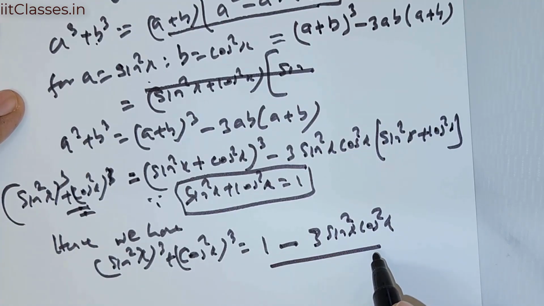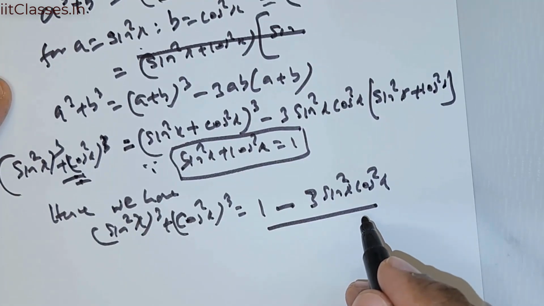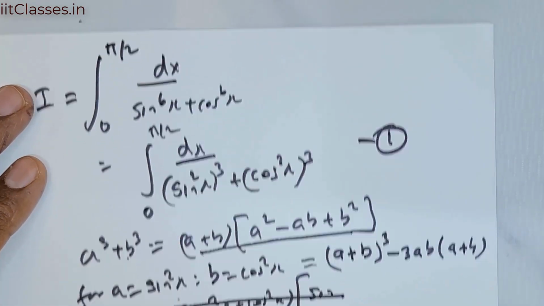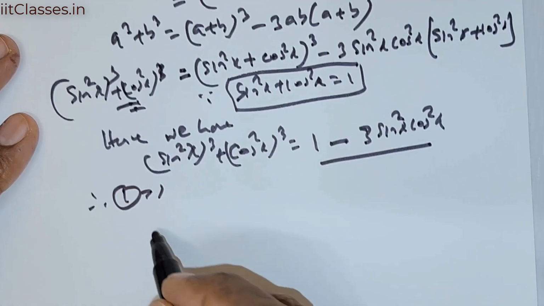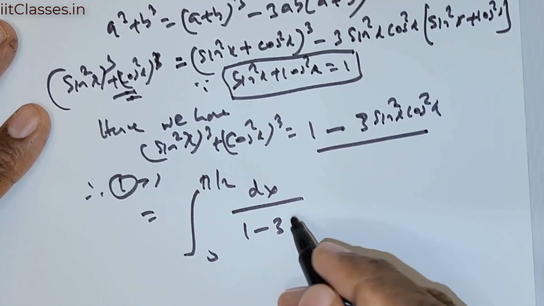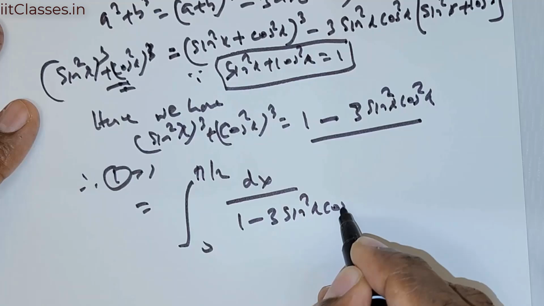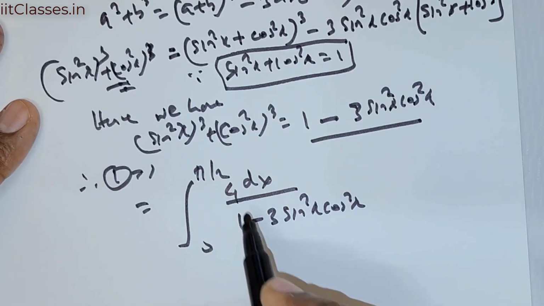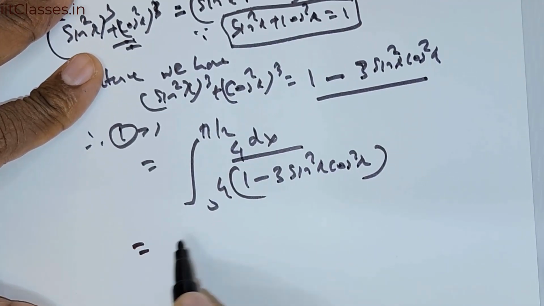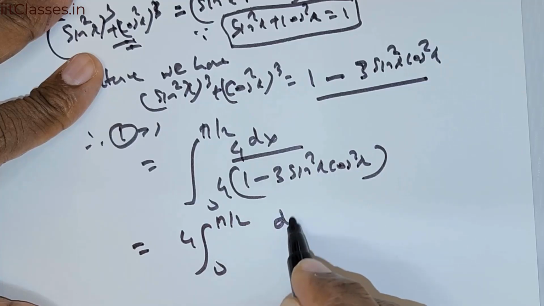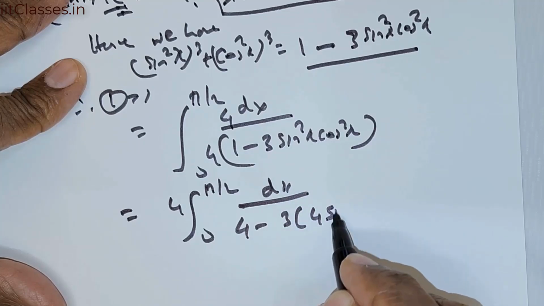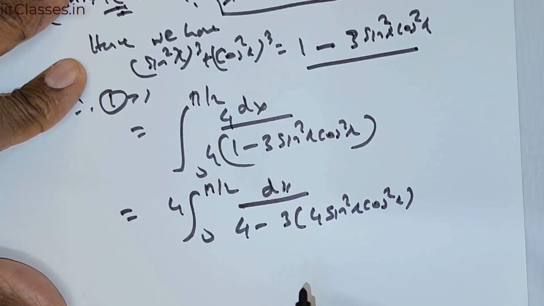Now what I wish to do is take this and place it over here. So let me take this as I. I is going to be equal to the integral from 0 to pi over 2 of dx over 1 minus 3 times sine squared x cos squared x. Now I'm going to multiply by 4 the numerator and the denominator. So this is going to be 4 times the integral from 0 to pi over 2 of dx divided by 4 minus 3 times 4 times sine squared x cos squared x.